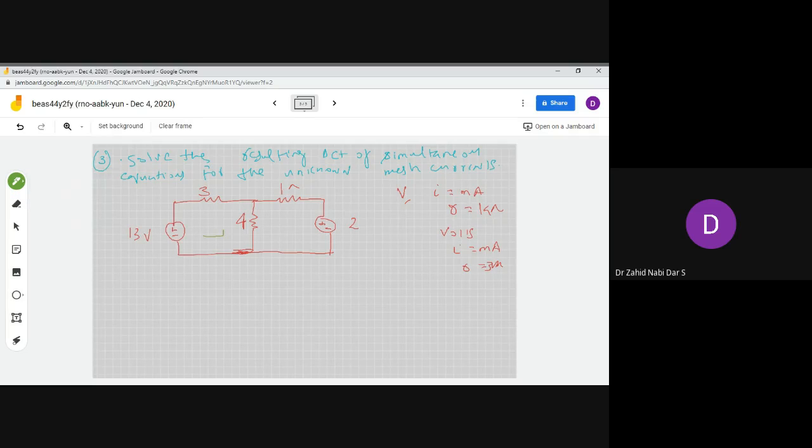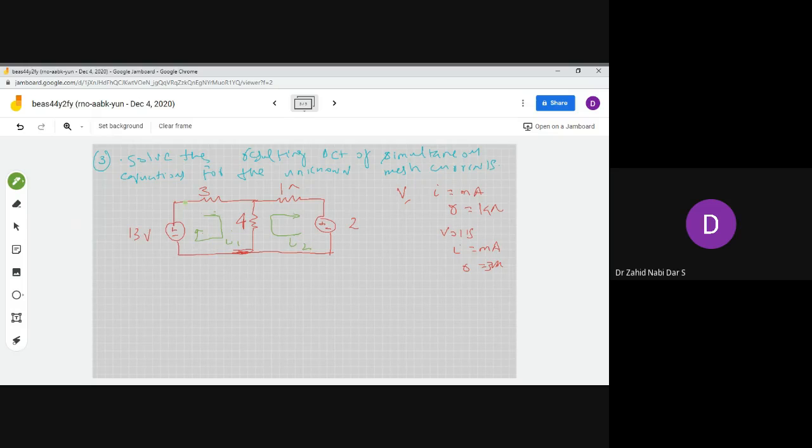First of all, we have to assign a branch current direction. Usually we go for anti-clockwise. If you are going for clockwise, you can go for clockwise; if you are going anti-clockwise, then follow the anti-clockwise. Any way you can go, no problem. So here I have taken the current like this, and here like this. So this is my I1, this is my I2.